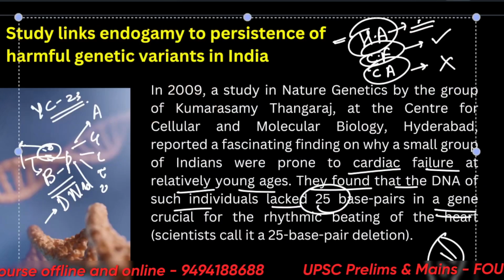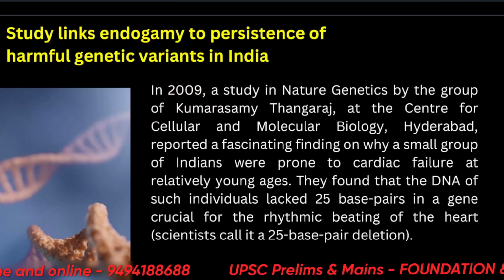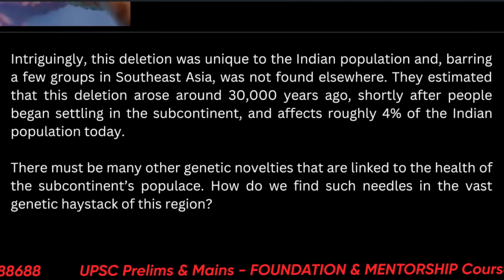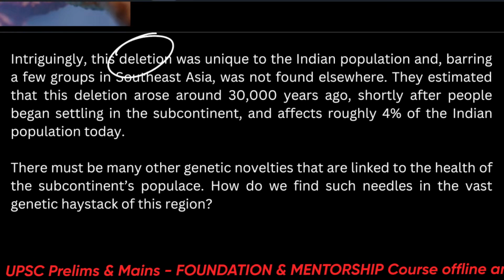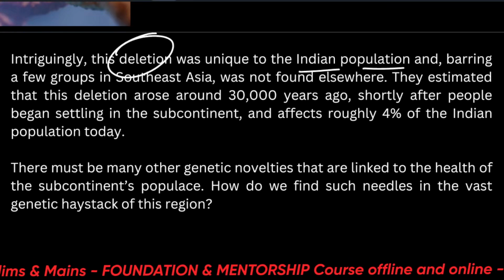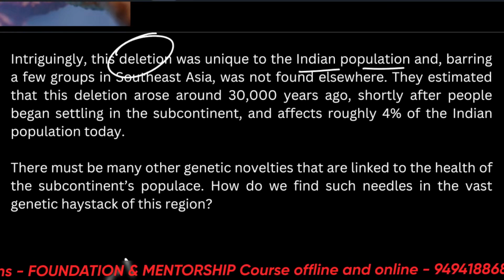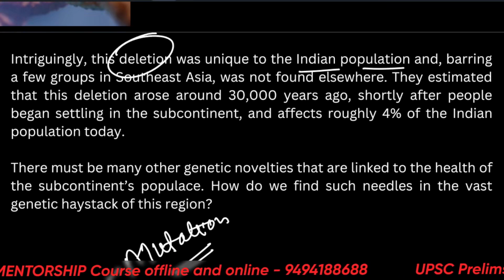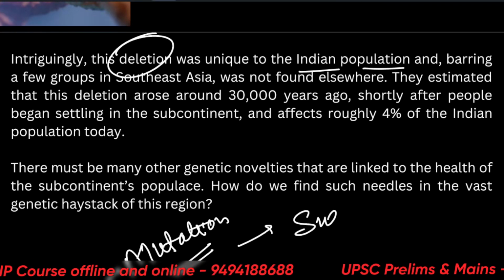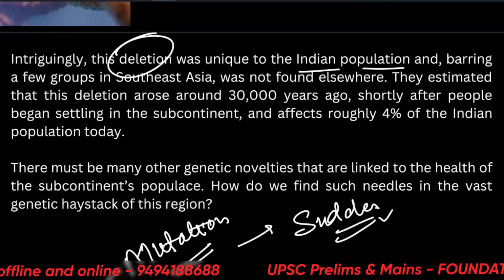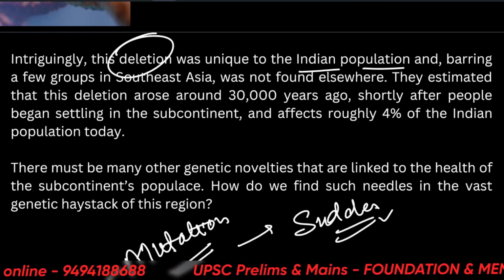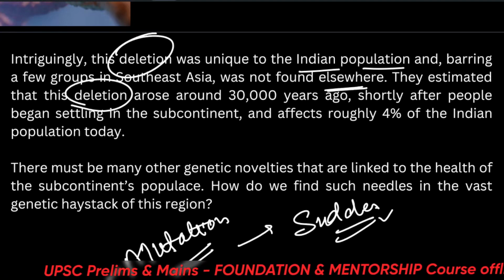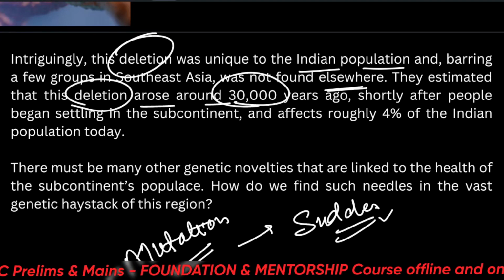So what the news says is, why is this genetic defect persistent in the Indian population? This deletion was unique to the Indian population. Deletion is also a kind of mutation. Mutation means sudden genetic change. Barring a few groups in Southeast Asia, it was not found elsewhere. They estimated that this deletion arose around 30,000 years ago.